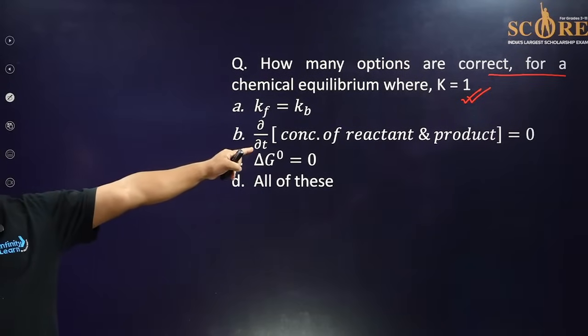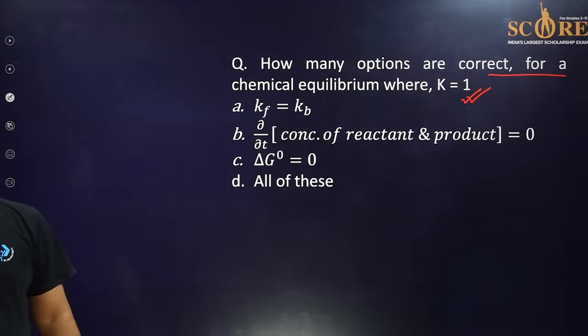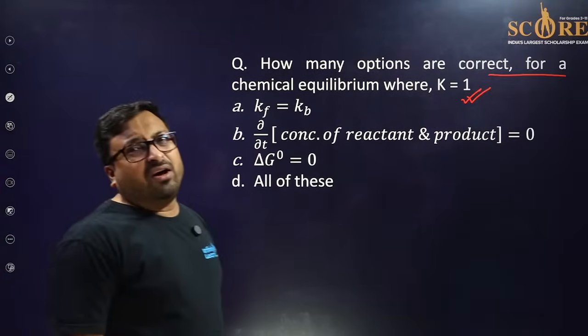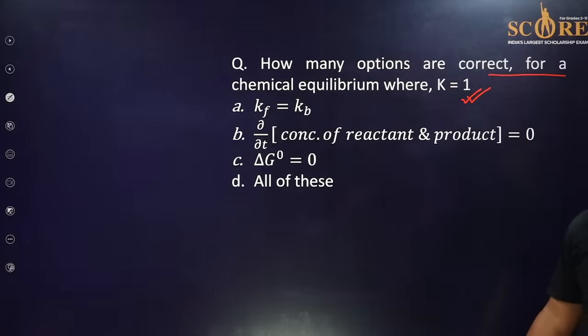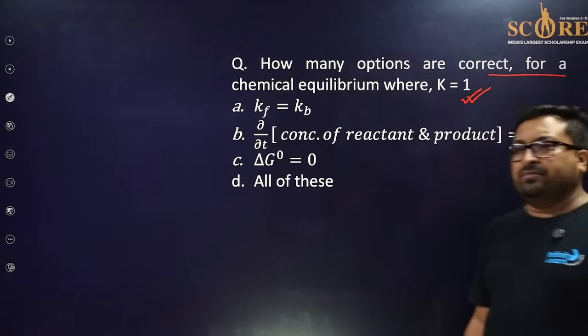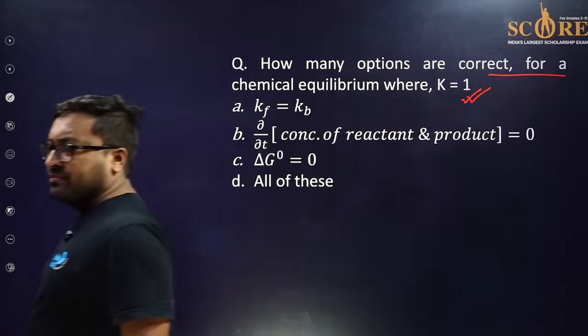This is the partial differentiation with time. So let's check whether A, B, C all are right, or out of A, B, or C, which should be the answer. Single choice. There is no multiple choice question.